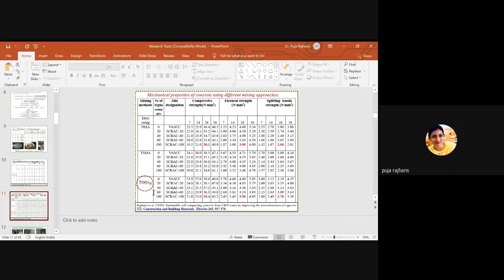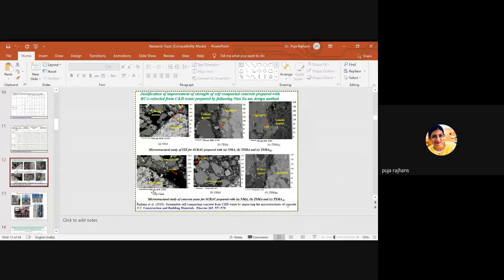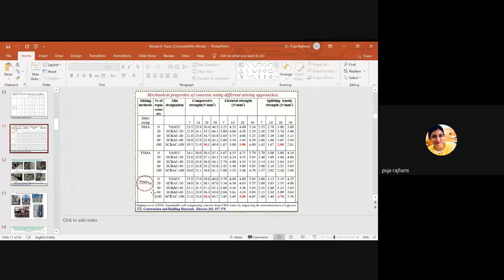But mechanical properties are not enough. If you are going for practical use, you have to check the durability properties, because mechanical properties are okay, but in practice, if you are going to construct some building out in environmental or different conditions, you have to check the durability properties of that concrete. So here we have checked different durability properties. Before going for durability properties, I just want to give some idea about the microstructure.